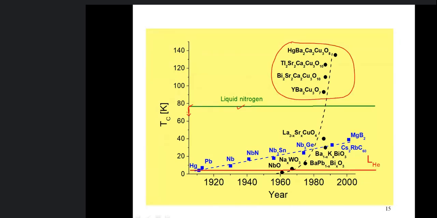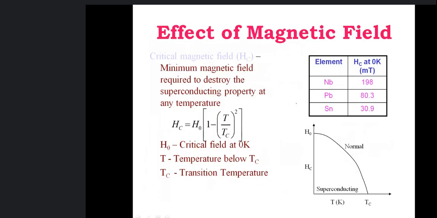This is the barrier where you can see that this is helium having boiling point 4.2. So at lower temperature than this, superconductivity is not observed, but in between, liquid helium can be used, and here you can use even liquid hydrogen. And we have the effect of magnetic field on superconductivity. What affects superconducting state?